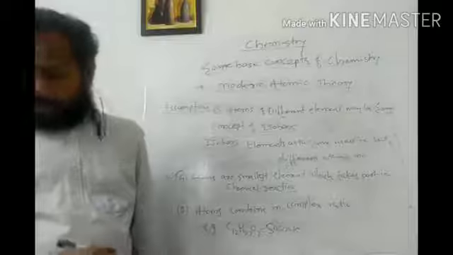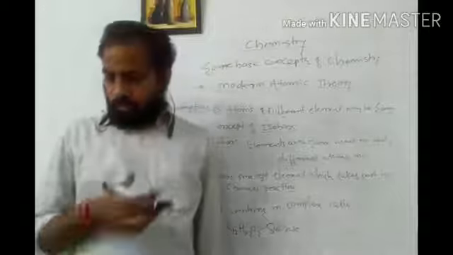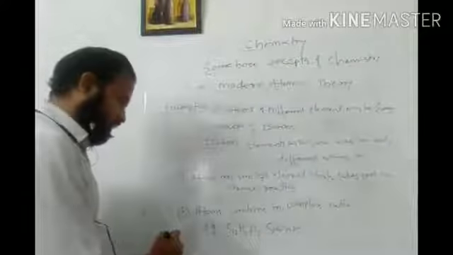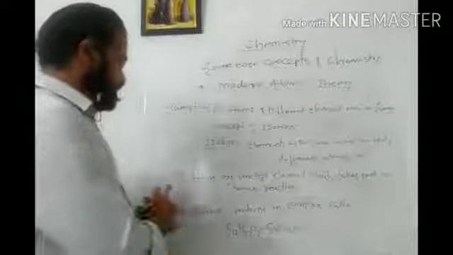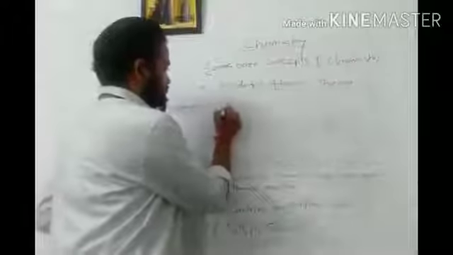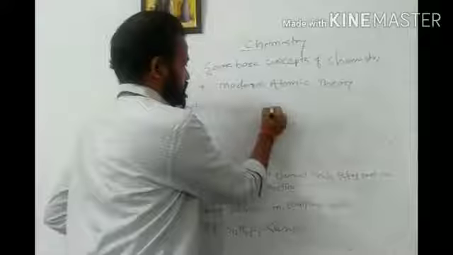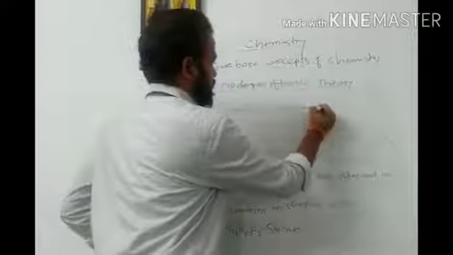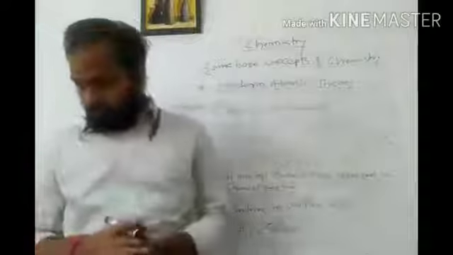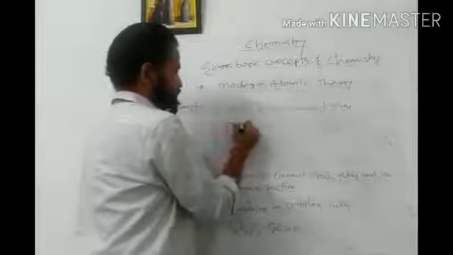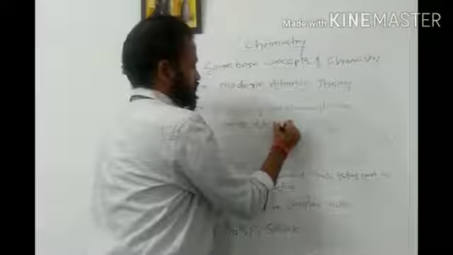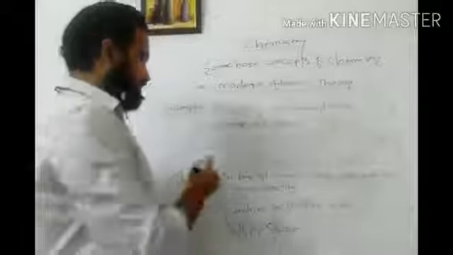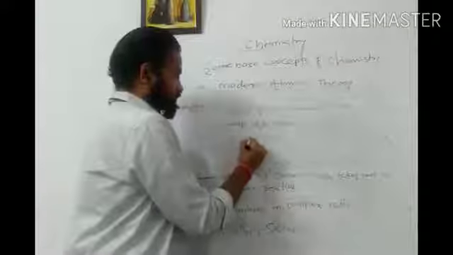According to this, an atom of one element may change into another. So this is again most important. Just I am writing this here. That is the sixth one. Atoms of one element can be converted into others, or may change into other. How is this? For example, I am giving the example of the fission process.